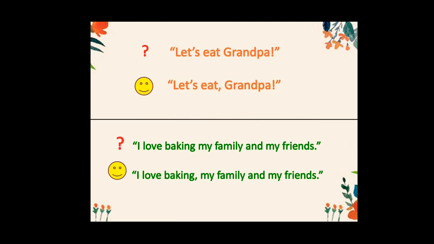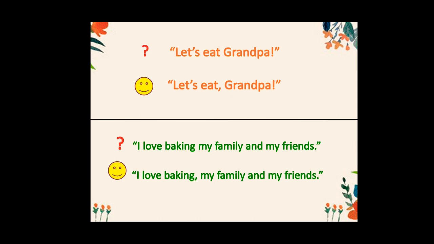Okay, let me make this clear with some examples. So have a look at this. Look at the first sentence. Let's eat grandpa. Oh, how is it possible? How can one eat grandpa? But look at the correct one. Let's eat, comma, grandpa.